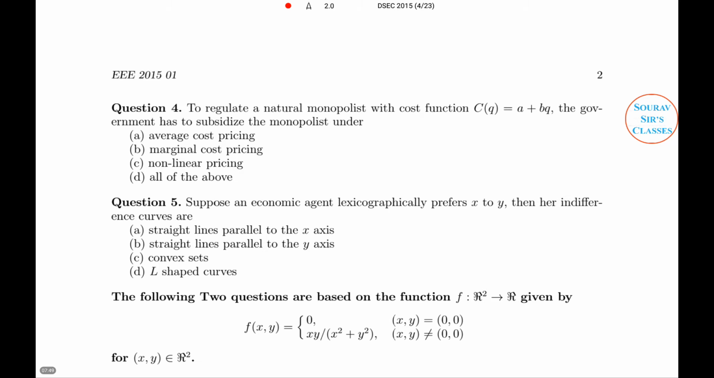So now we are proceeding to question number 4. This is question number 4 in DSE 2015. To regulate natural monopolists, with a cost function given as C(Q) equal to A plus BQ, the government has to subsidize the monopolist. Okay, so a natural monopolist is there, and the cost function. Now this is actually a short run cost function because of this constant part. So in the short run cost function, the government has to subsidize the monopolist.